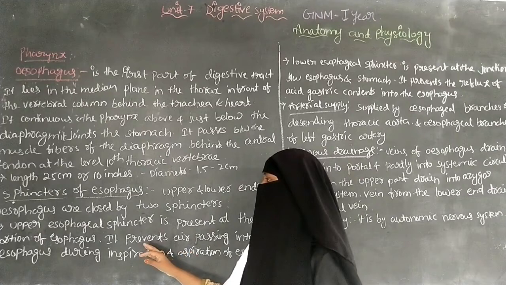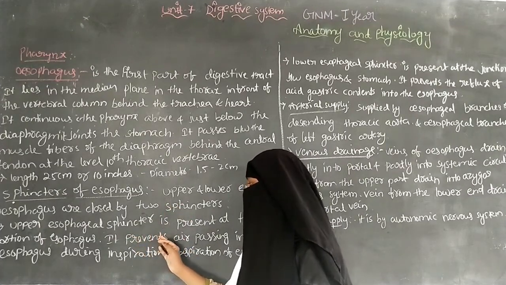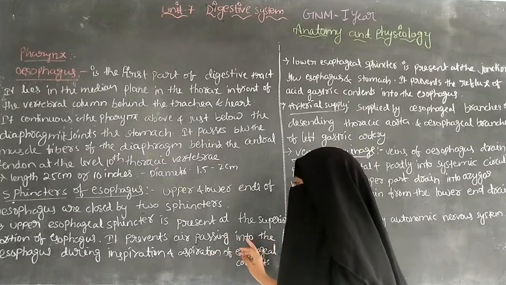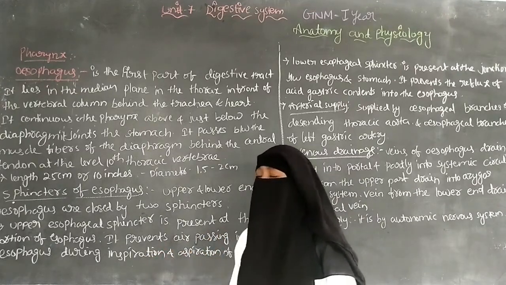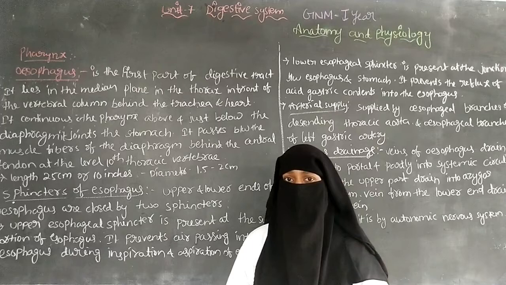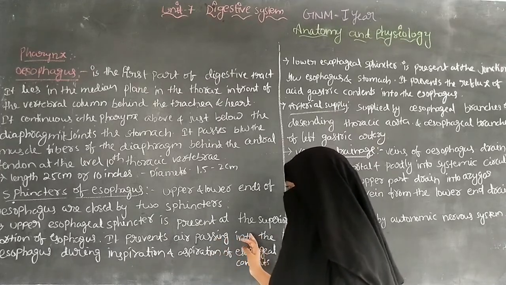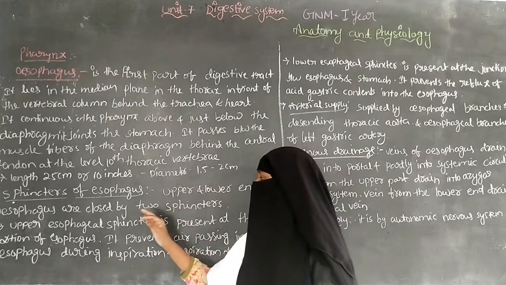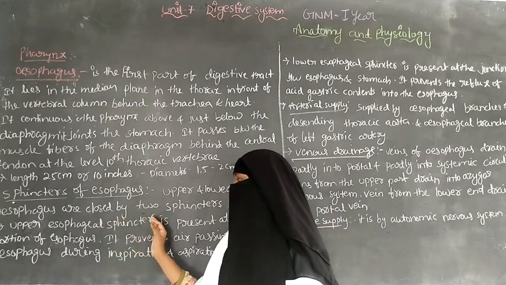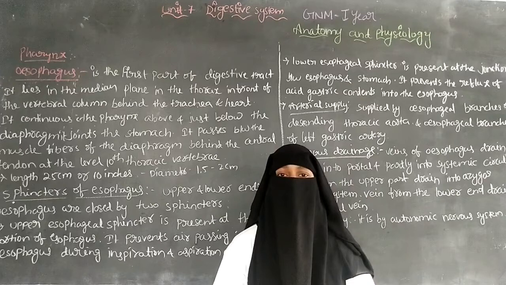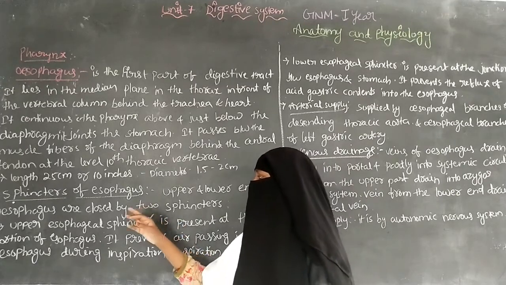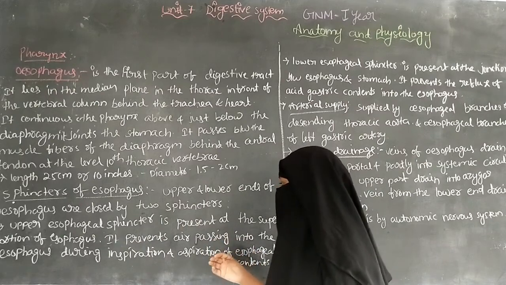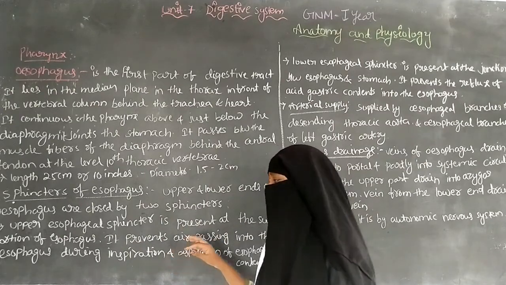In the upper esophageal sphincter, it prevents air from passing into the esophagus. During inspiration and aspiration, air cannot enter the esophagus because the upper esophageal sphincter becomes closed. Because of this, it prevents the air passing into the